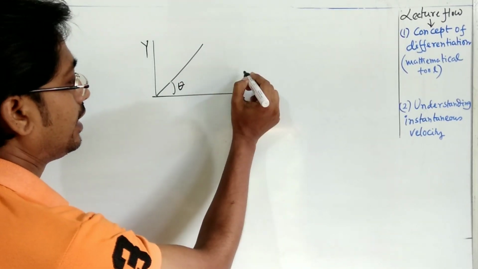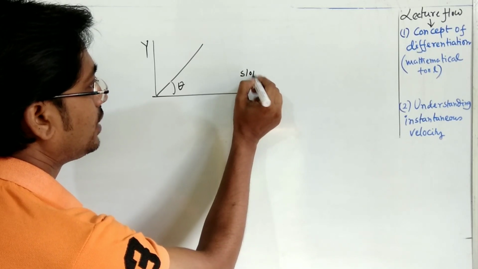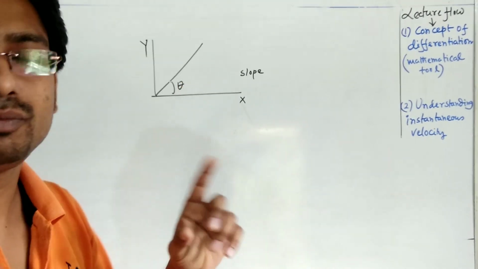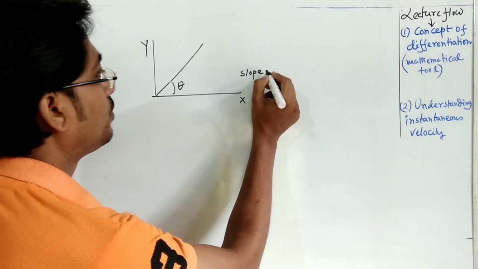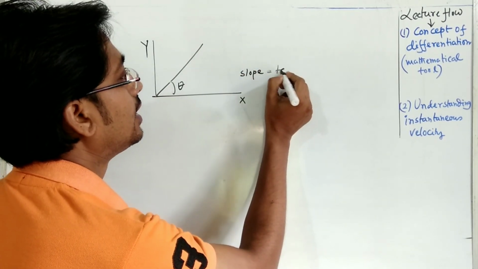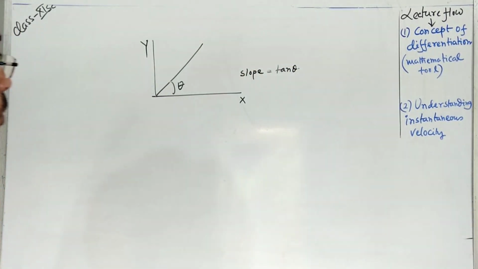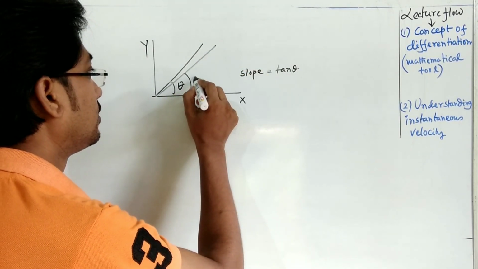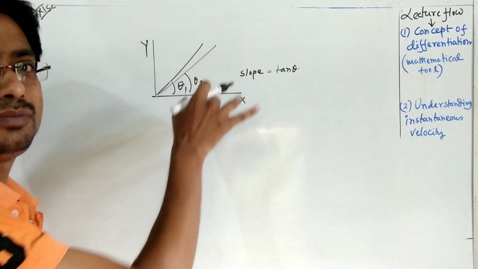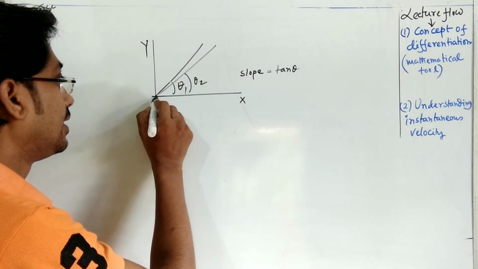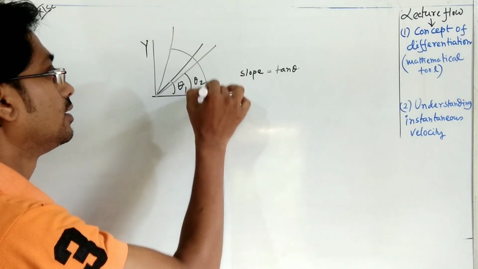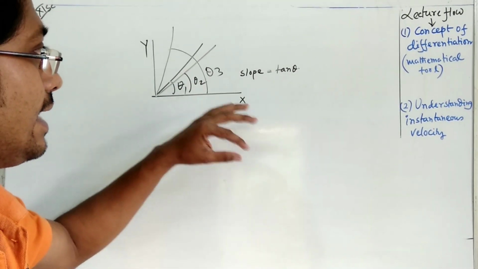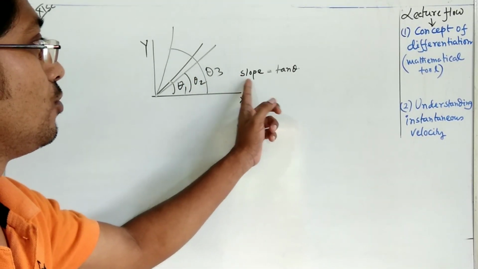Okay, so what is slope? Slope is how steep the line is. That can be measured by tan theta. So the slope of this straight line will be tan theta. Now what will be the slope of this other line? It is less steep. And what is the slope of this straight line? It will be theta 3, so it is more steep. This steepness can be measured by the angle made with the positive x-axis. So slope is equal to tan theta.